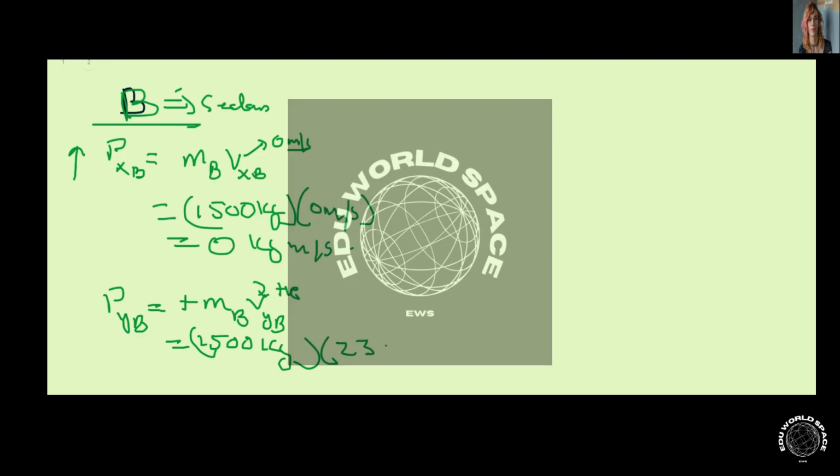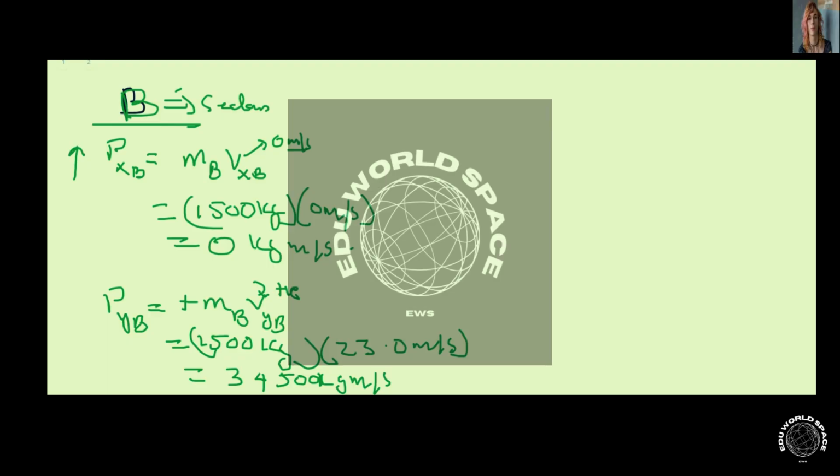So we have 23.0 meters per second. And if you plug in the numbers in your equation, you end up getting 34,500 kilogram meters per second.